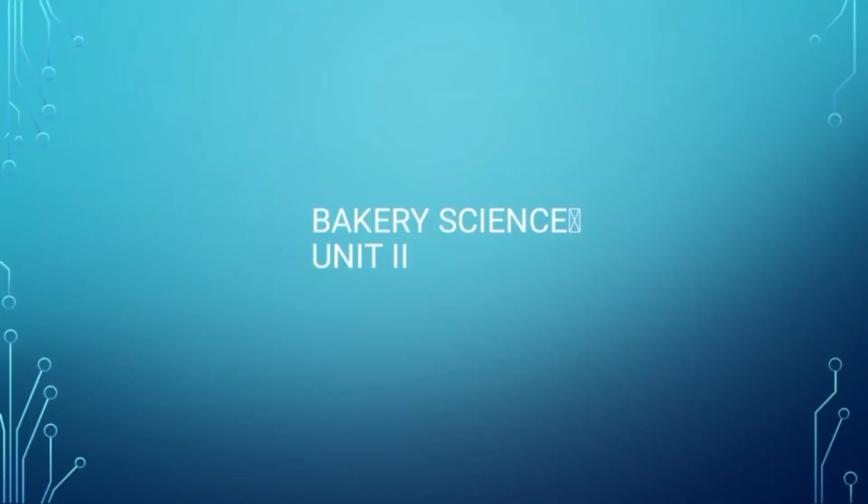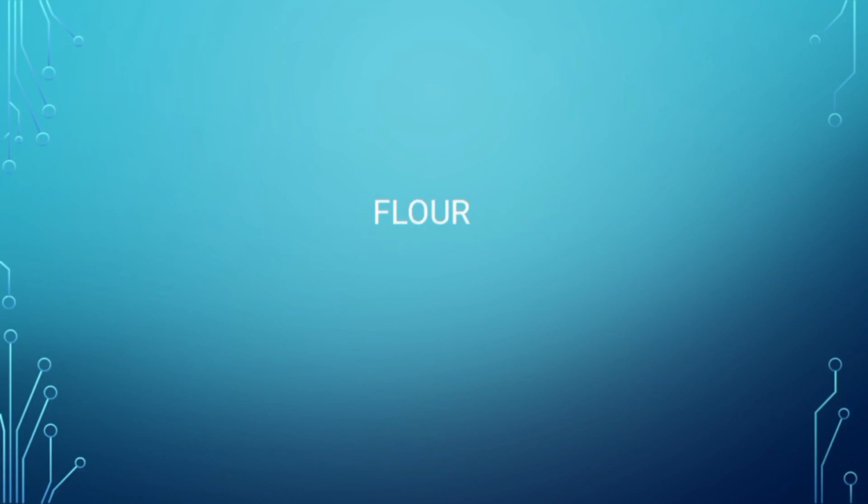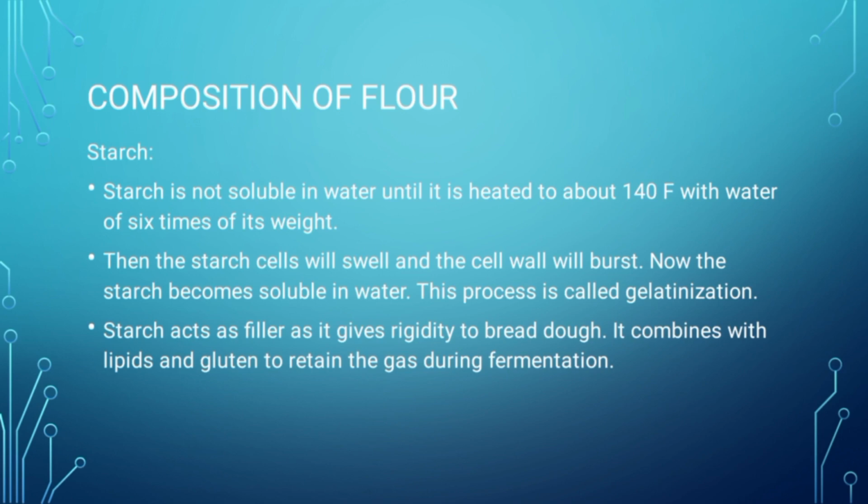Today we are going to see about the major ingredient used in baking, that is flour. Composition of flour. Starch. Starch is not soluble in water until it is heated to about 140 degrees Fahrenheit with water of 6 times its weight. Then the starch cells will swell and the cell wall will burst. Now the starch becomes soluble in water. This process is called gelatinization.